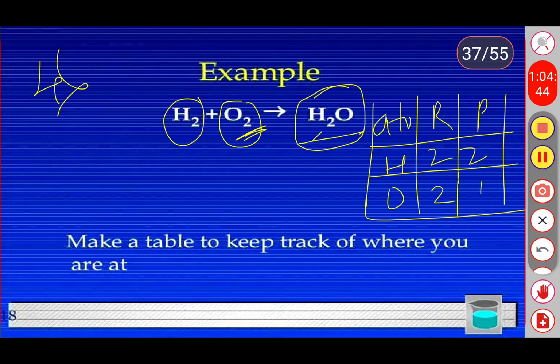Here you are observing only one oxygen atom is present in the product. So what do we need to balance here? Oxygen. Here oxygen is the imbalanced atom. We need to balance the oxygen.